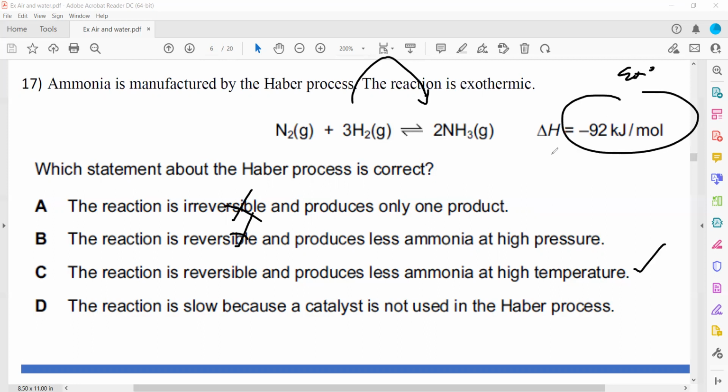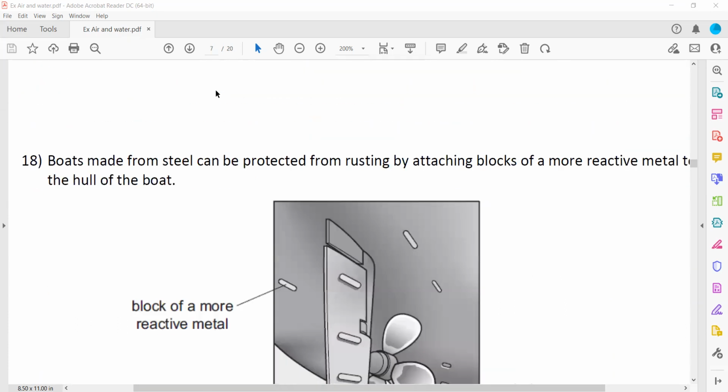If the forward reaction is exothermic and we increase the temperature, the equilibrium is shifted toward the side which has higher energy. So we have both reactant and product. The energy of the reactant is more, because the reaction is reversible and the product is less. So this is N2, this one is 3H2, and this gives 2NH3. When we increase the temperature, equilibrium shifts toward the left-hand side, so we'll get less ammonia. So C is the right answer. And if we use a catalyst, it does not slow down the rate of the reaction. It increases the rate of the reaction.